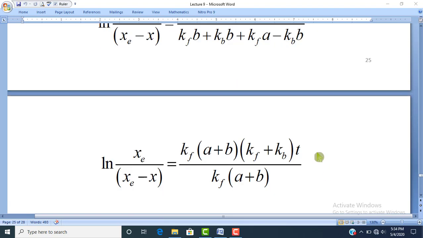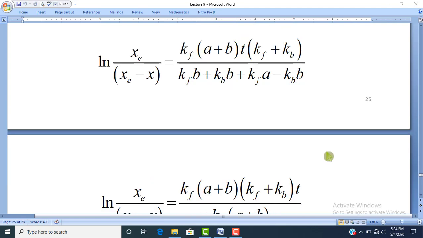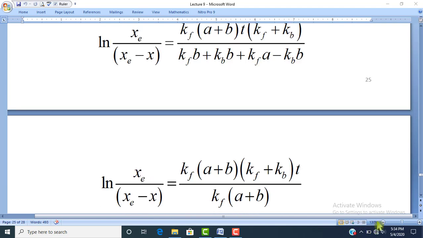Dear students, this equation now will be rearranged, and if we rearrange this equation, then the right hand side can be written as follows. In this denominator, this kf is the common point here.